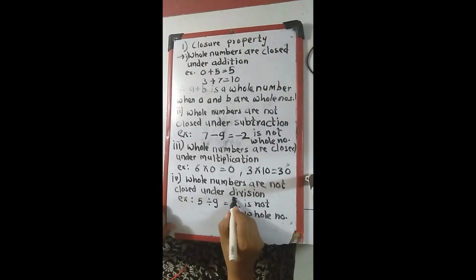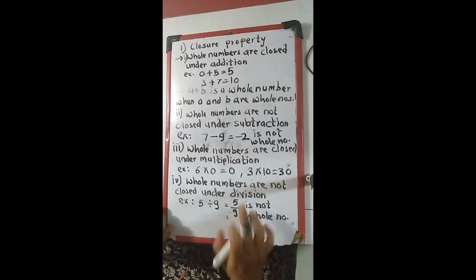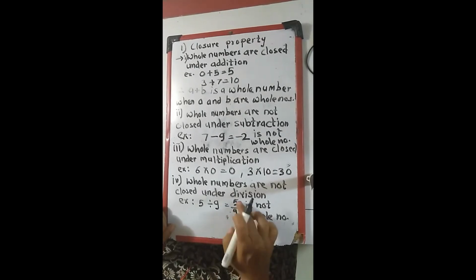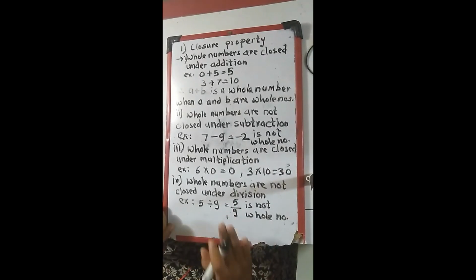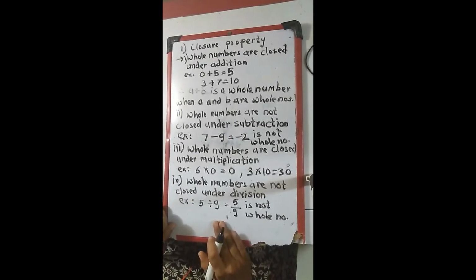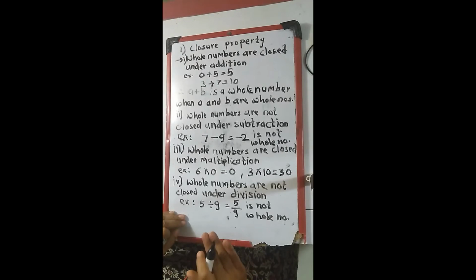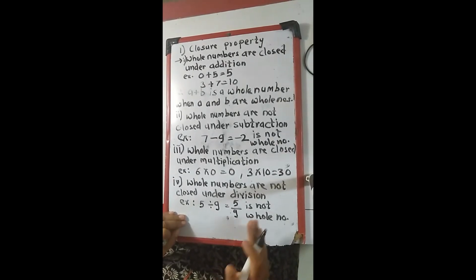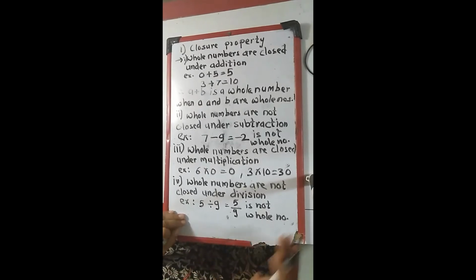No, it is not a whole number, because it is not a complete number, it is a fraction. So this is a rational number, not a whole number. So in the case of division, the condition is not satisfied. We can say whole numbers are not closed under division.